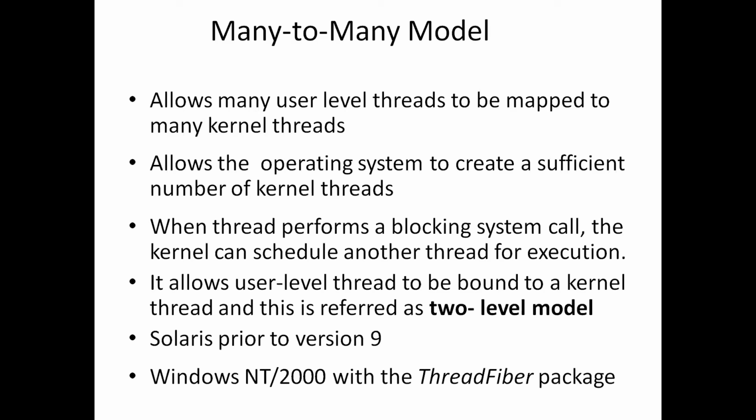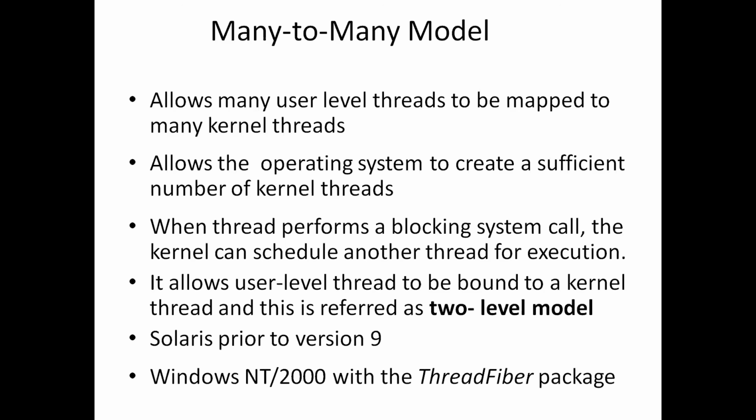One-to-one model restricts creating more user threads. If you create more user threads in one-to-one model, we need to create more kernel threads also. That's the reason we are restricting creating more user threads in one-to-one model.